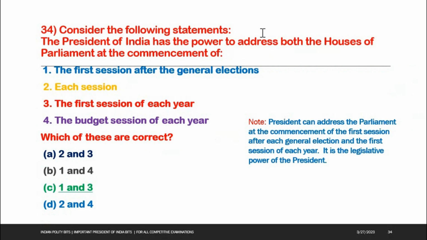Next one, consider the following statements. The President of India has the power to address both the houses of Parliament at the commencement of: 1. The first session after the general elections. 2. Each session. 3. The first session of each year. 4. The budget session of each year. Option C is the right answer. 1 and 3. The first session after the general elections. The first session of each year. See the note here. President can address the Parliament at the commencement of the first session after each general election and the first session of each year. It is the legislative power of the President.